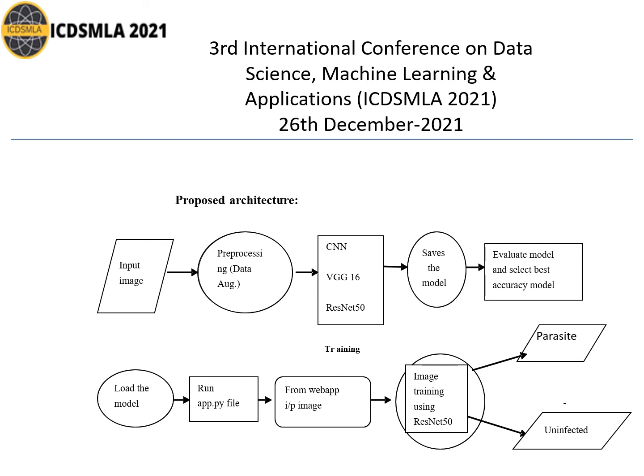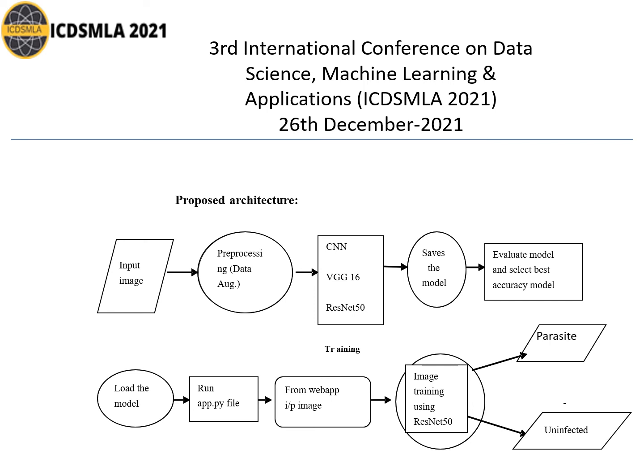Then select the image to detect whether malaria is present or not. Then the input image is processed using the ResNet 50 model, and it detects whether the person in the image has malaria or not.